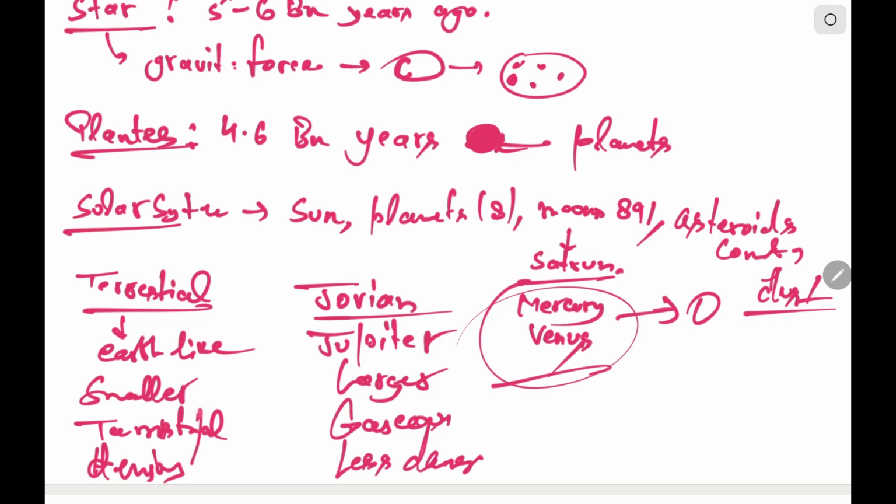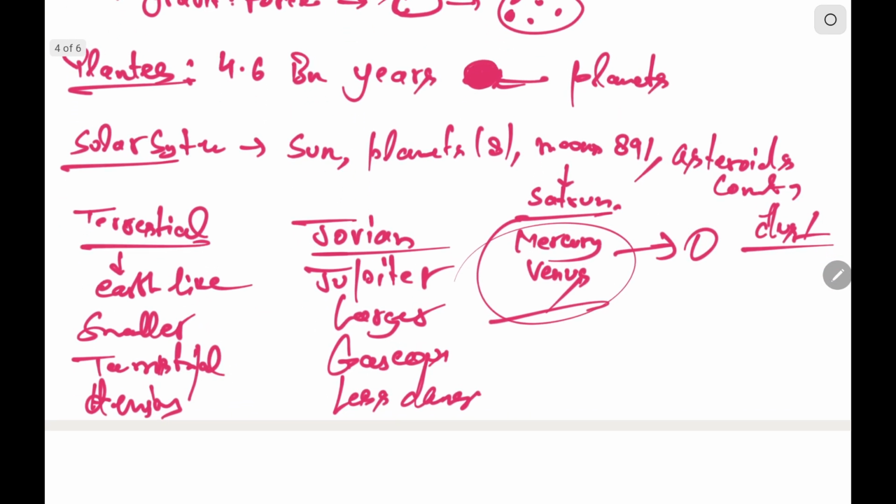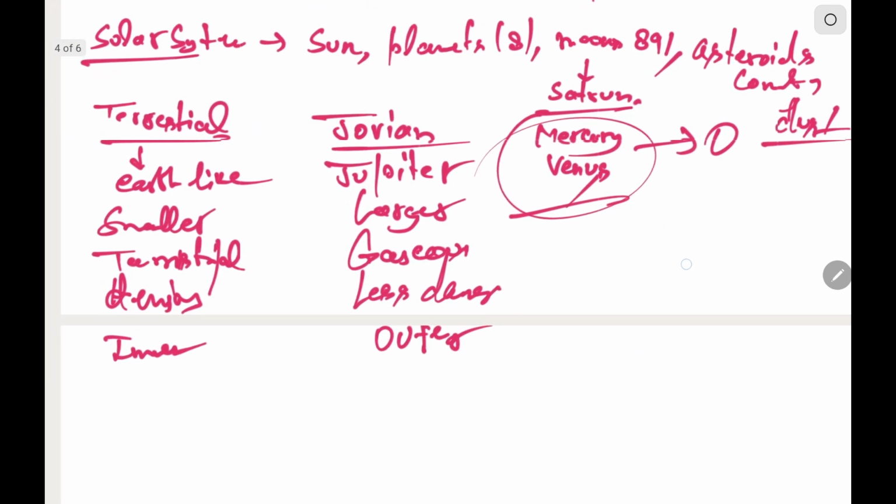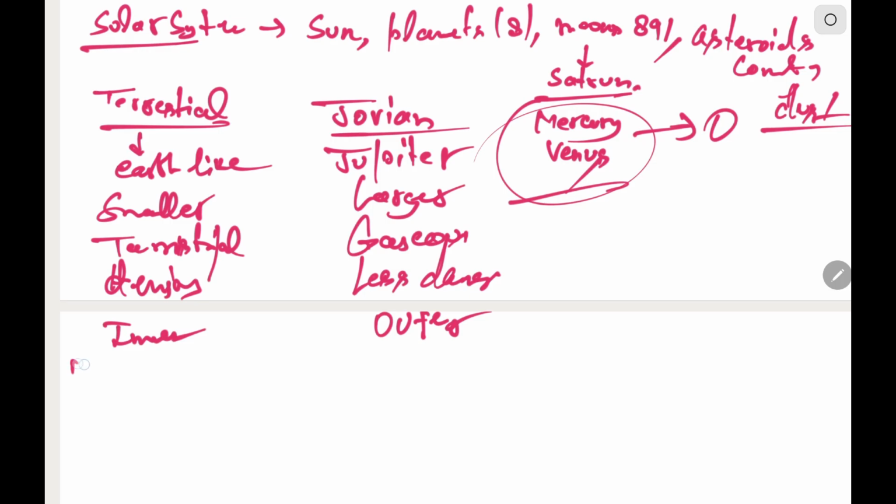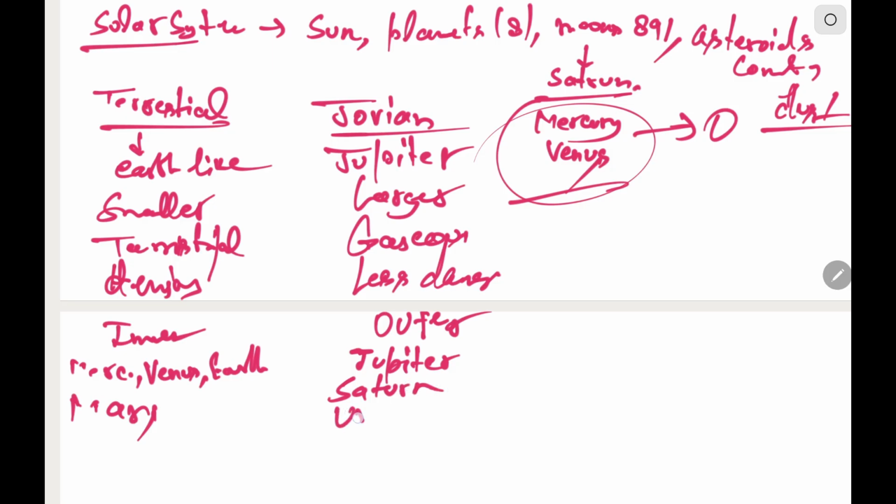Terrestrial are the inner planets, and Jovian are the outer planets. Terrestrial includes Mercury, Venus, Earth, and Mars. And the outer planets include Jupiter, Saturn, Uranus, and Neptune.